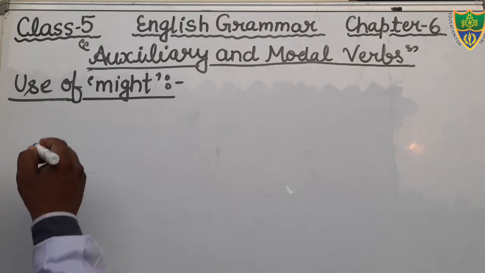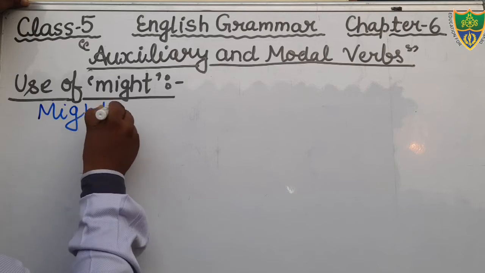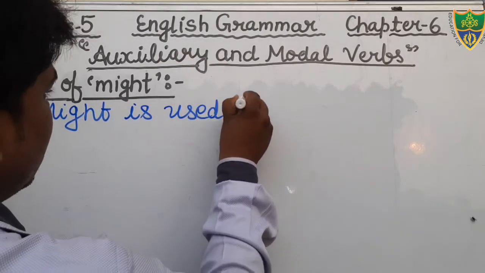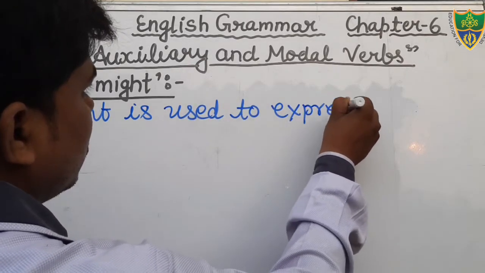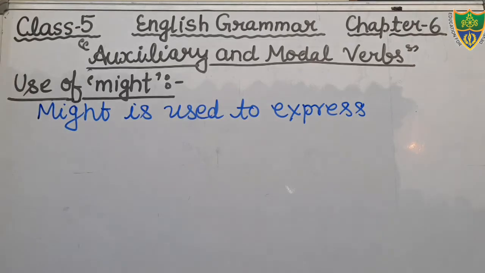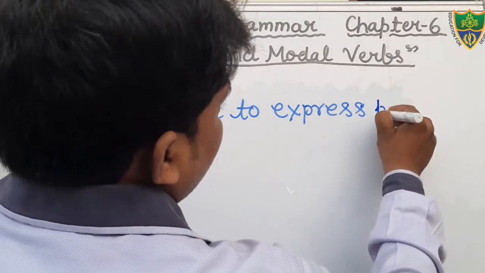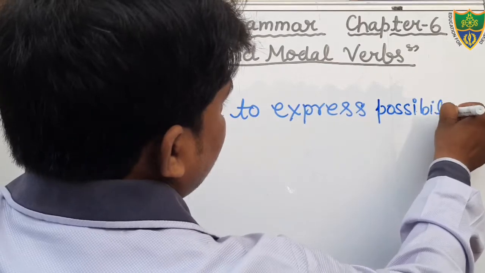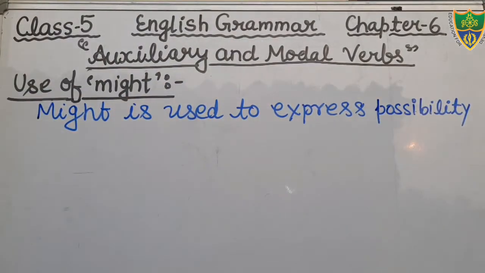Might is used to express possibility. You see?